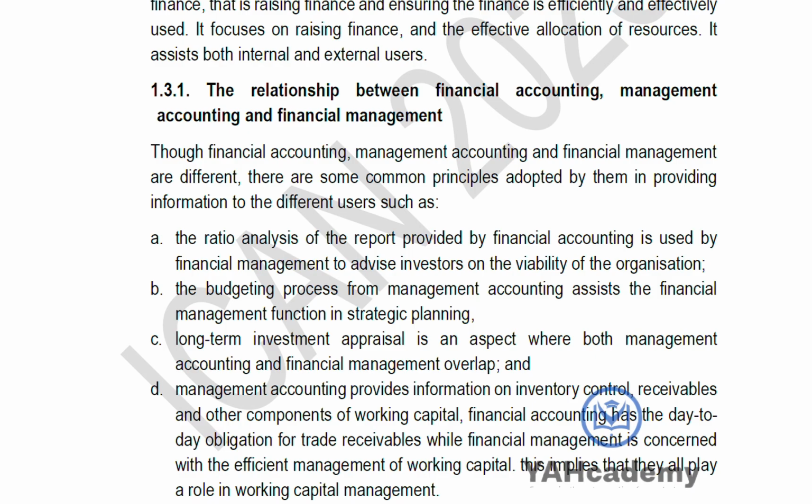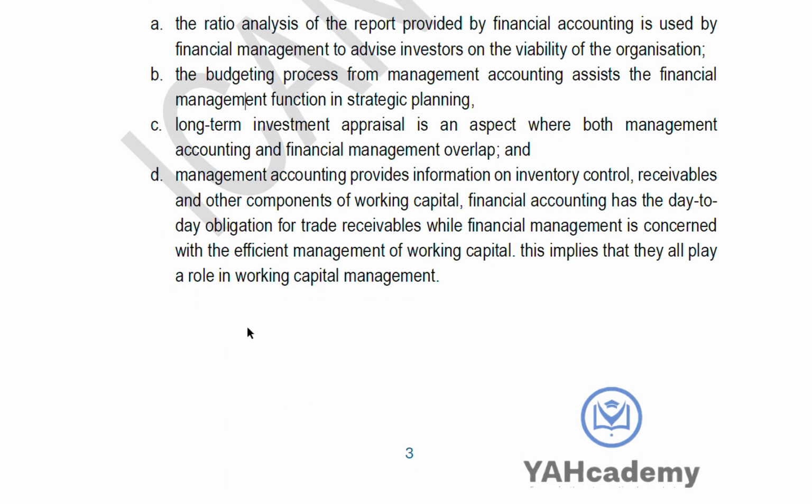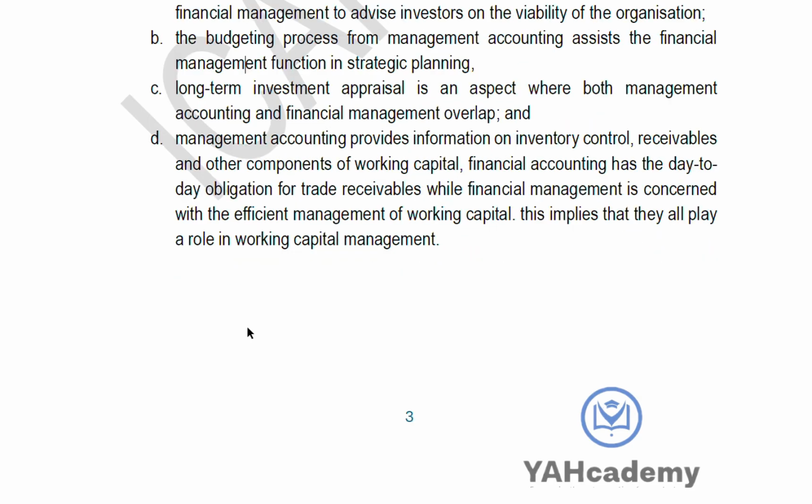So also another point is your long-term investment appraisal. You see that both in management accounting and also in financial management. Then management accounting provides information on working capital, the components of working capital. Then financial reporting, which is the financial accounting, gives you the state of your working capital.